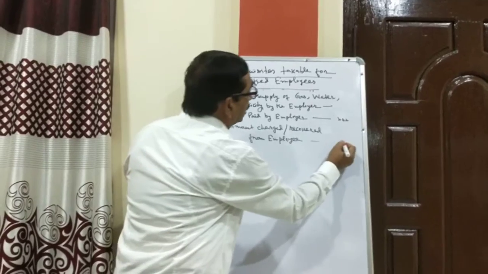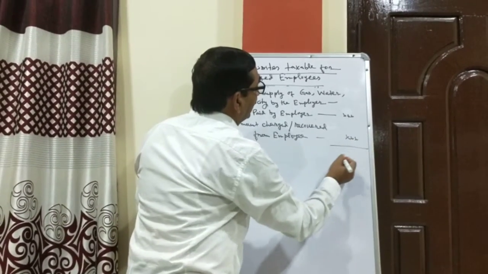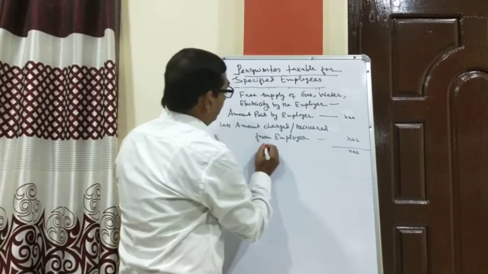If any amount is recovered from the employee by the employer, then the balance will be taxable.